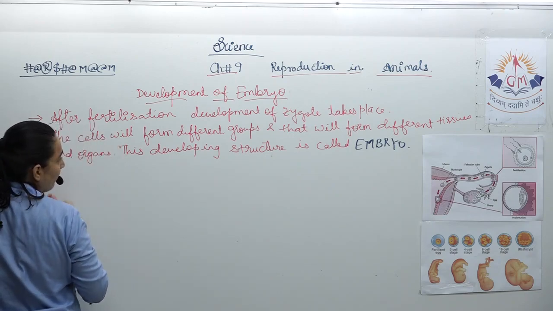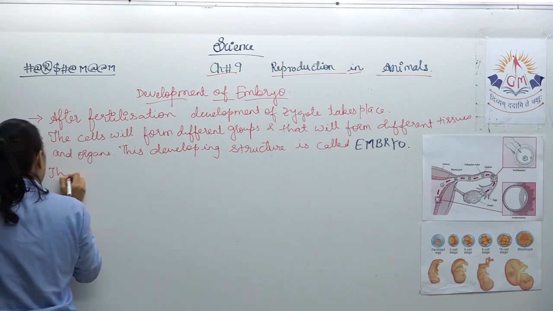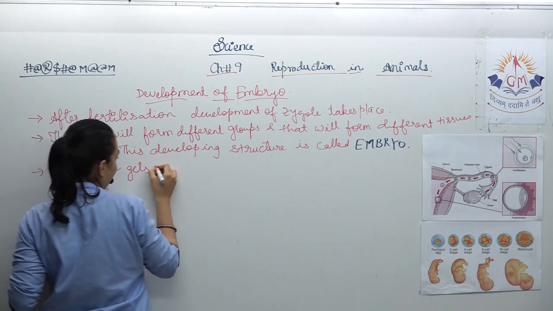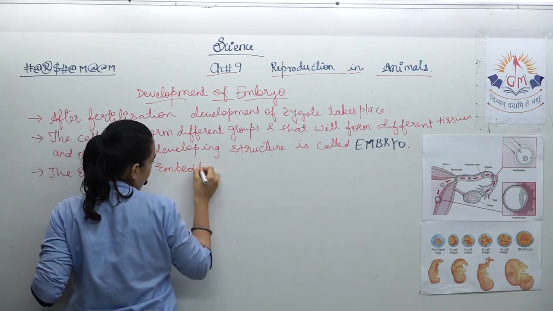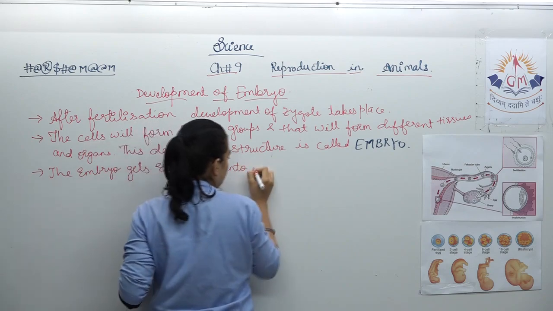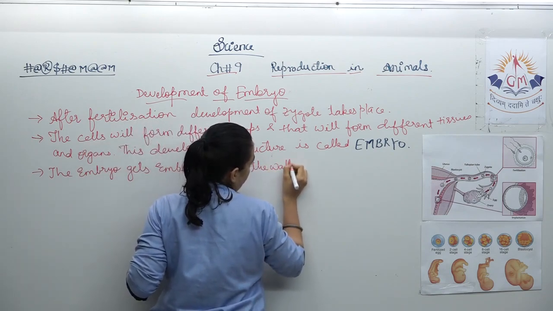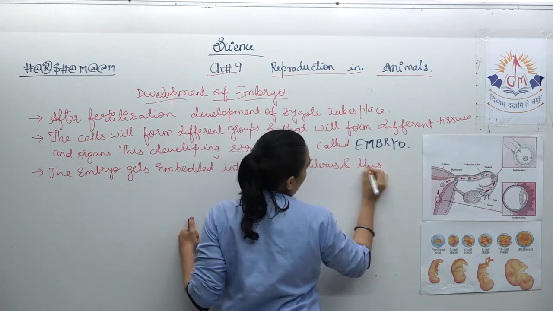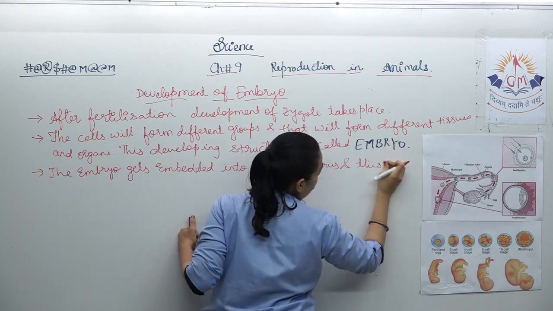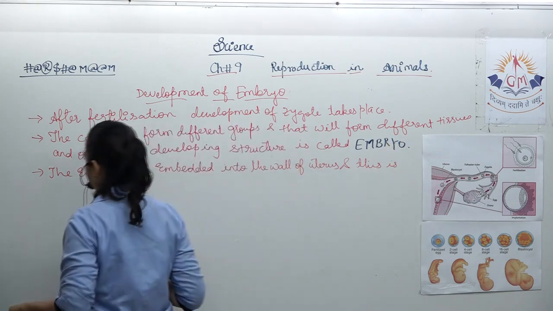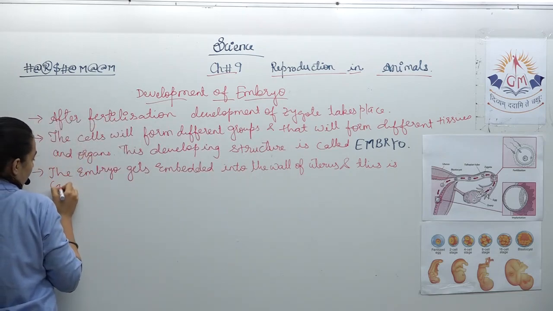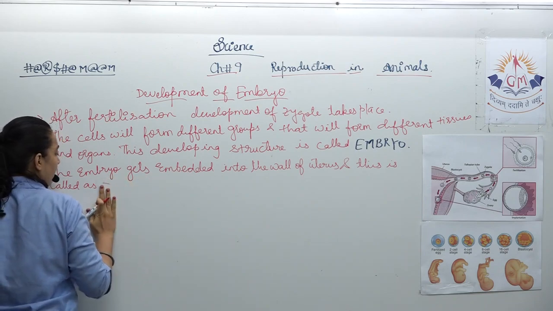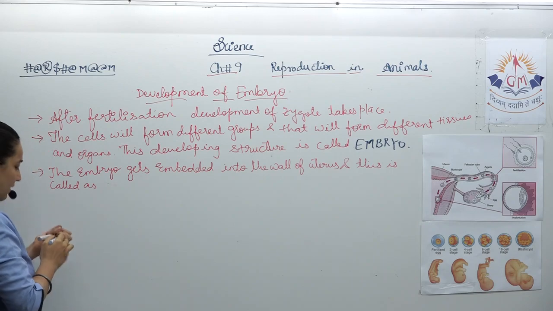The embryo gets embedded into the wall of the uterus and this is called implantation.